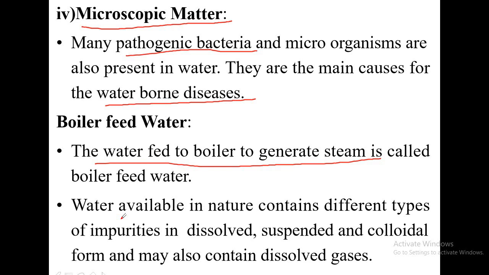We have already studied that water available in nature contains different types of impurities. It could be impurities in the dissolved form, that is salts mainly. It could be in the suspended form, organic or inorganic, the floating kind. It may be colloidal impurities, colloidal meaning dispersion kind. And it may also contain some dissolved gases. About all these we had some discussion briefly.